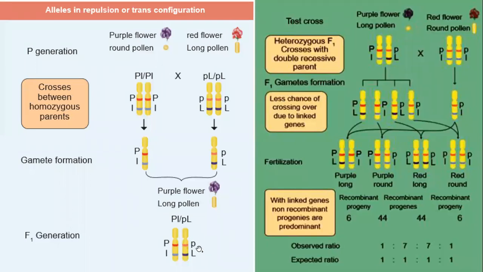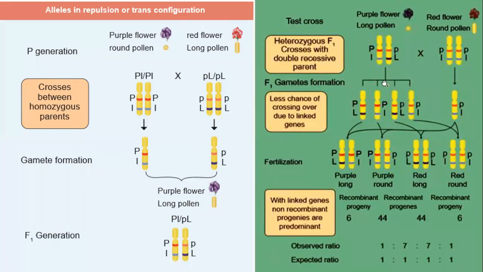So the F1 generation again has to be crossed with the recessive parent. Here the recessive parent is a red flower with round pollen. So we take the F1, capital P small l and small p capital L, and cross it with small p small l, small p small l. Here you can see the gametes are separated like this.